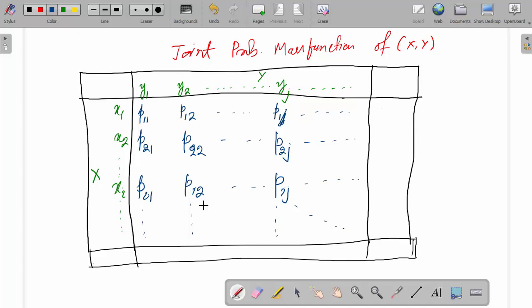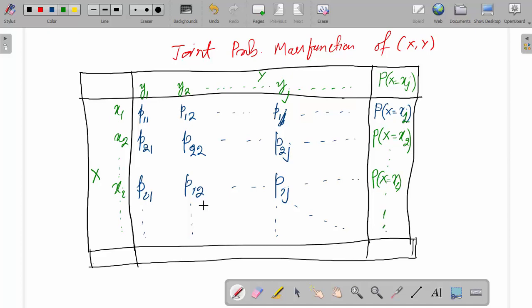So this total is the probability X equal to x1. Similarly, this will be probability X equal to x2, and similarly this is probability X equal to xi.